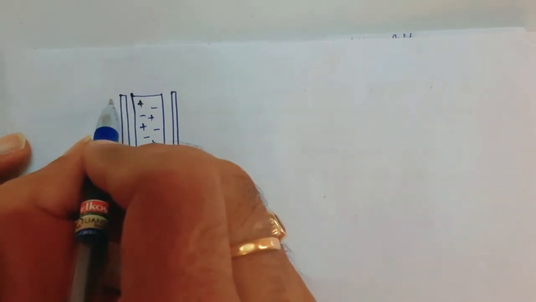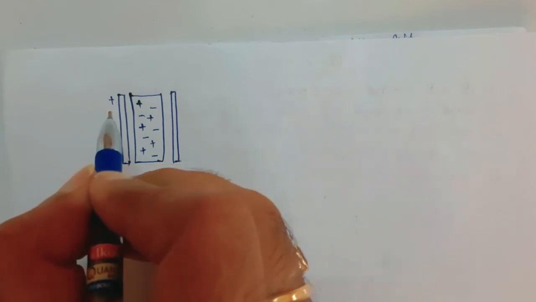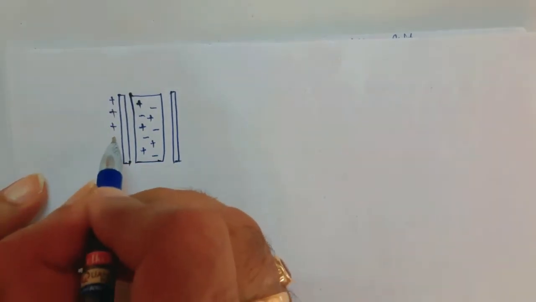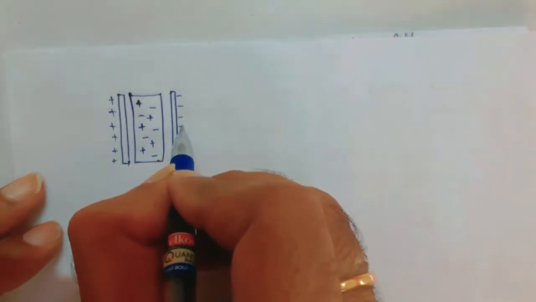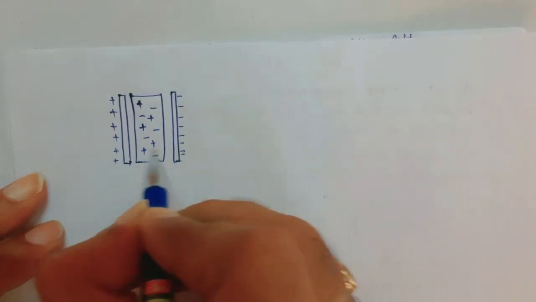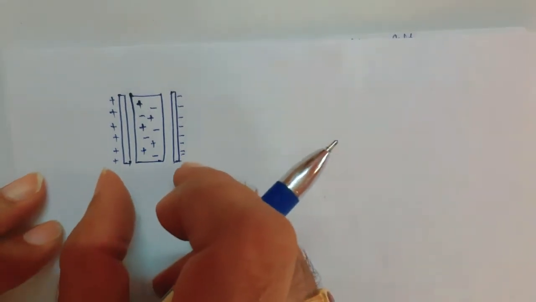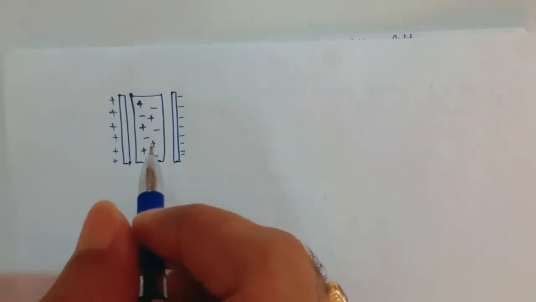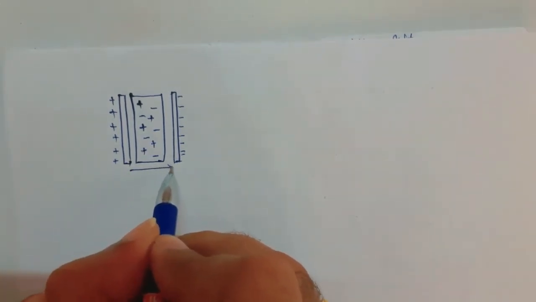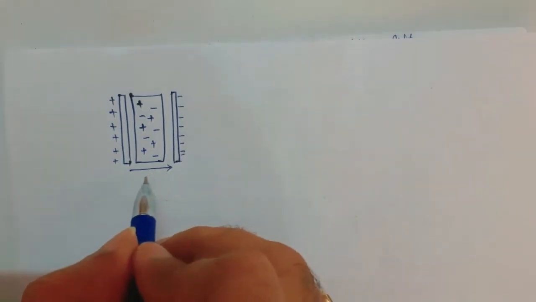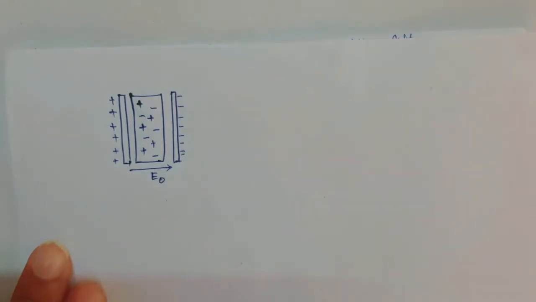This is a positively charged plate and this is a negatively charged plate. What happens to this dielectric substance when it is placed in this electric field? Whenever the charges appear on the plates, you can observe an electric field from this side to this side. This is the applied electric field, E0.